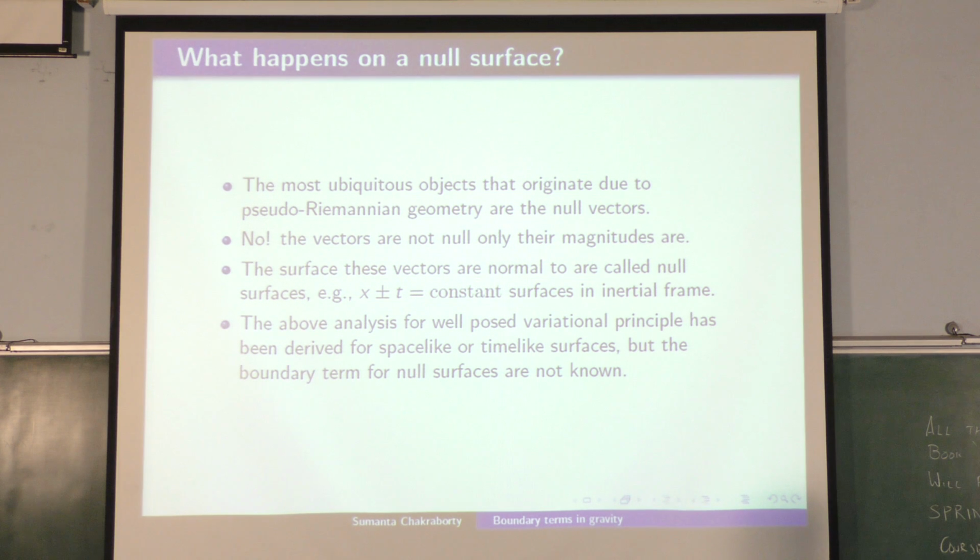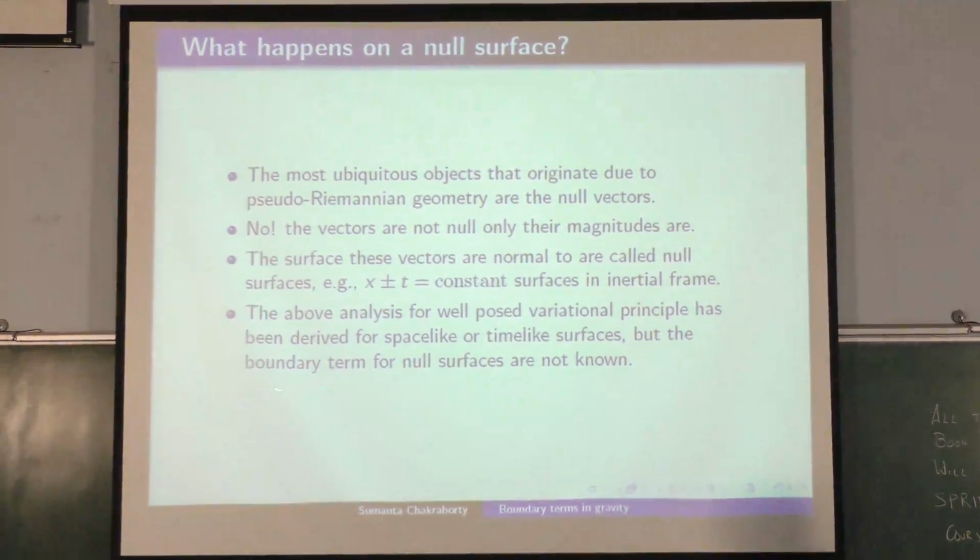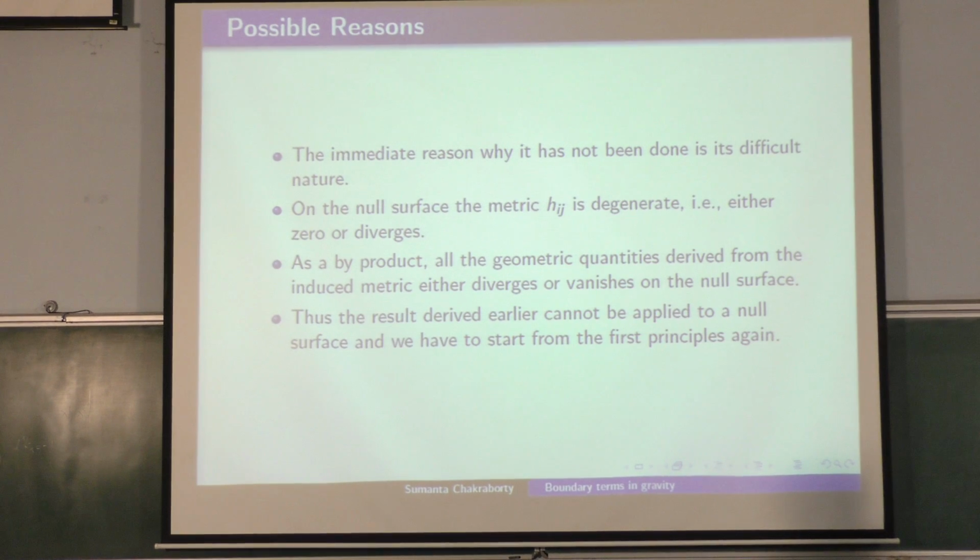Now the vectors are not null because they are like 0, 0, 0. It's null because they are non-vanishing. So a simple example could be the x plus minus t surfaces in your Minkowski spacetime. Now why it does not work, that I will come to, but they were not known before some time ago.